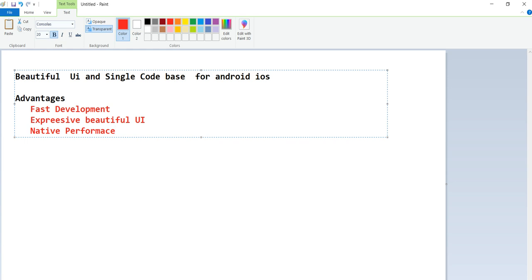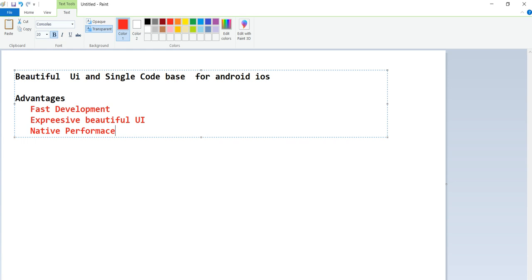The user can feel that it's a native application. It's not a cross platform in the usual sense, it's very fast. That is the main advantage of this.